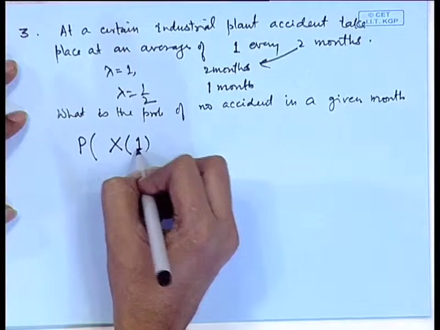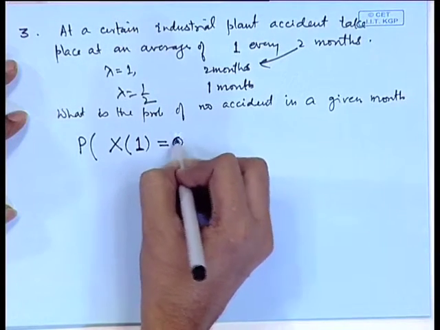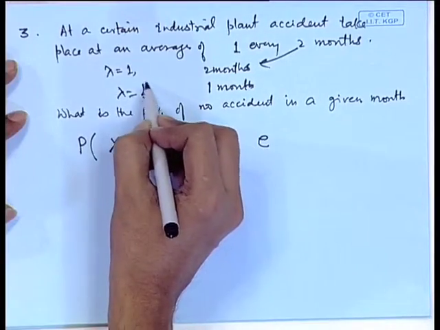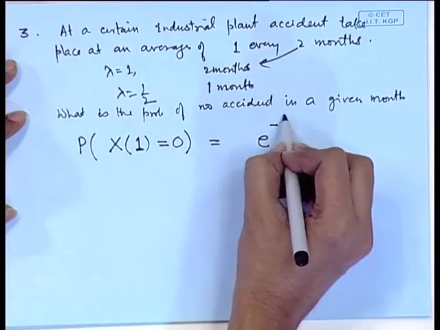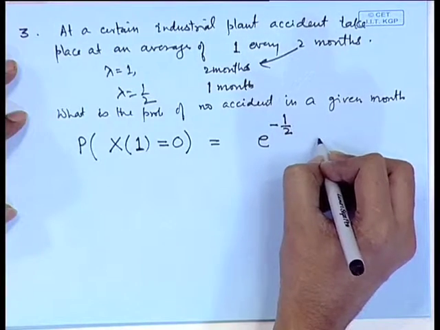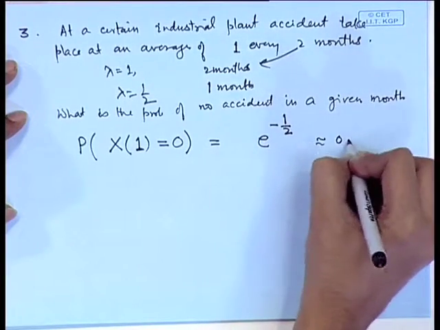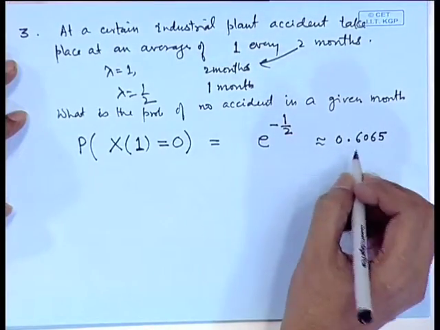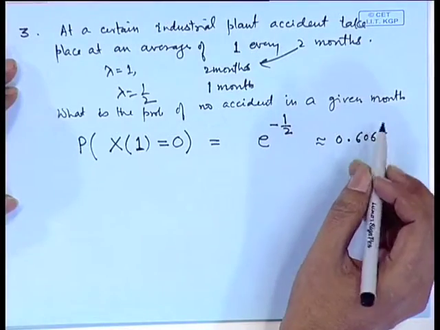So, the probability that X(1) is equal to 0. In 1 month lambda will be half. So, it is e to the power minus lambda t, that is e to the power minus half, that is 0.6065. So, there is a 60% chance that there will be no accident in a given month.